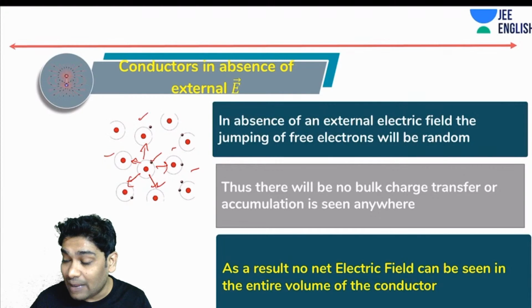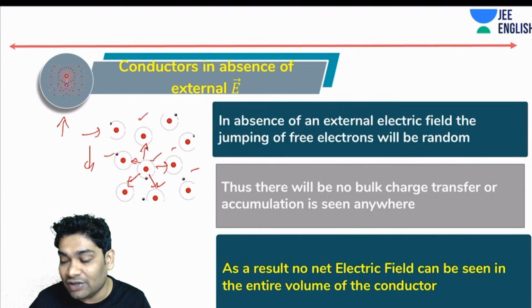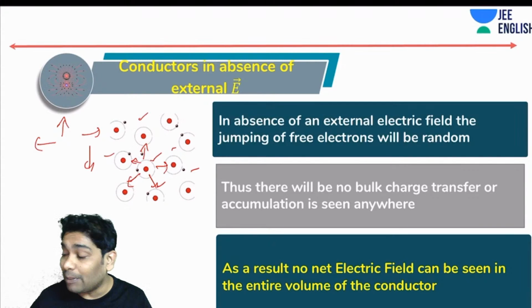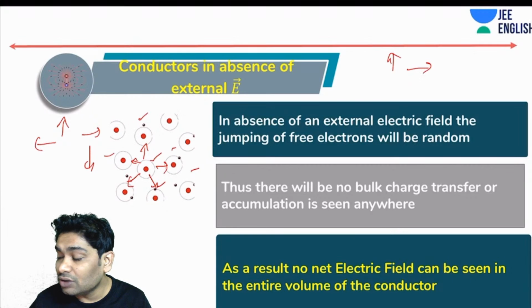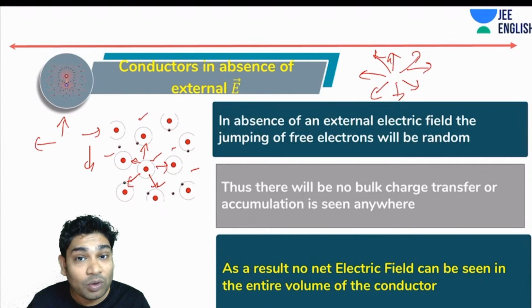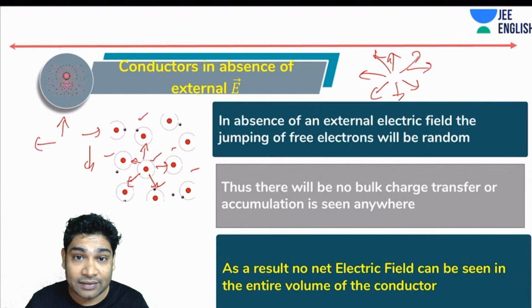Suppose one guy jumps in this manner, then some other guy would jump in this manner, some other in this manner. So if everybody is jumping randomly, there will be no net direction of charge flow. Anybody can go in any direction randomly. Therefore, you don't see any net movement of charges. Right?